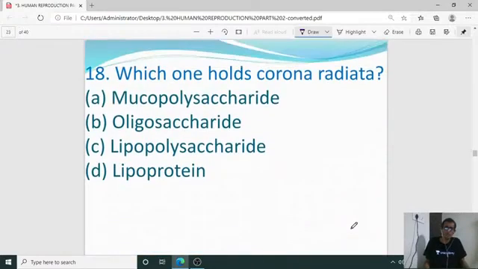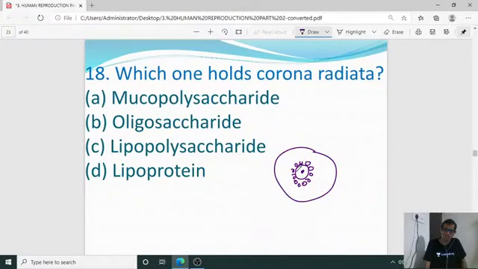18th one: which one holds the corona radiata? Corona radiata refers to the cells arranged in a circular manner around the developing oocyte inside the Graafian follicle. If you take a Graafian follicle, this is an oocyte, and around the oocyte in a circular manner are the corona radiata cells. So which one holds the corona radiata? That is a lipopolysaccharide layer.